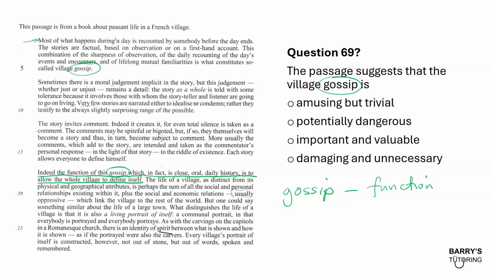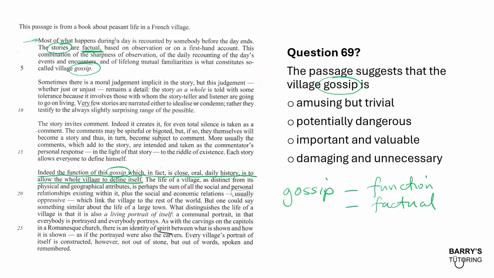So essentially, in terms of finding words that are associated with gossip, it's saying that the stories that are factual, and that are based on observation, that's what they are calling gossip. So another thing you could say is that gossip could be associated with fact, or that they are factual. Those are some words that I'm associating with gossip. Which, by the way, is not really what you would normally associate gossip with.